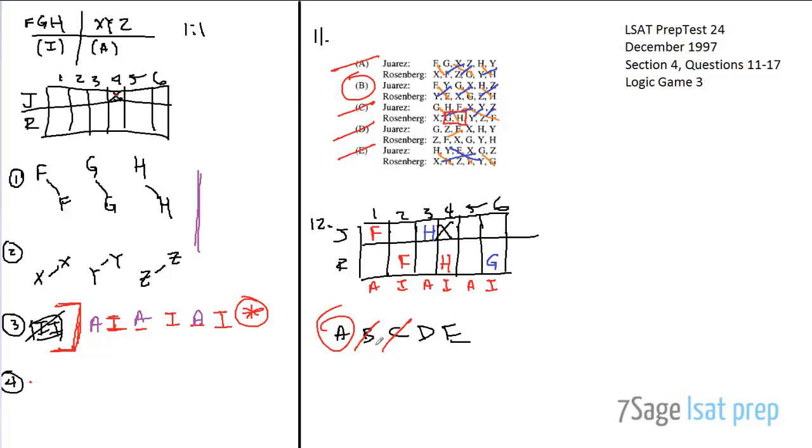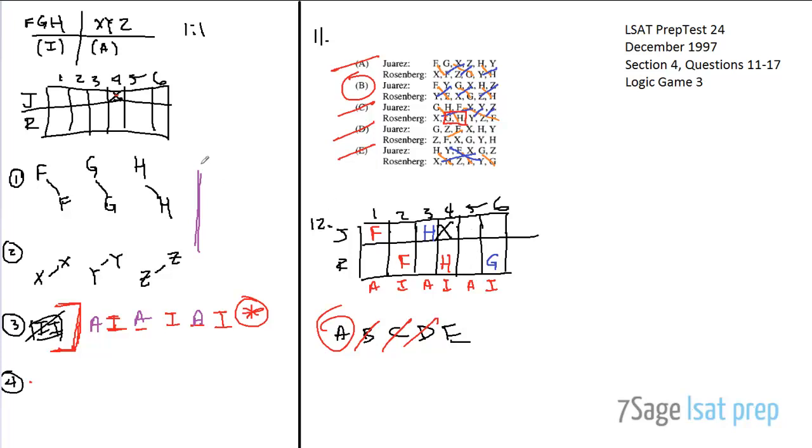How about D? Rosenberg evaluates X during week 1. He could, but he could also do it in 3, right? The bottom line is that he only has to come before 4, so either 1 or 3 will do. And how about E? Rosenberg evaluates Y during week 5. Well, he could, but he could also do it in either 3 or 1, right? Because it just depends on where Horace does it. Because if Rosenberg does it in 5, then Horace would have to do it in 6. But if Rosenberg did it in 3, then Horace could do it in 5 or 6, and so on and so forth.